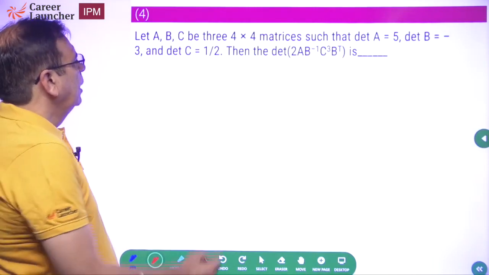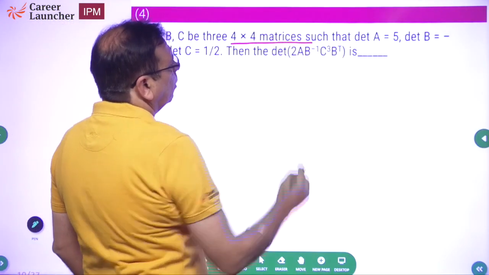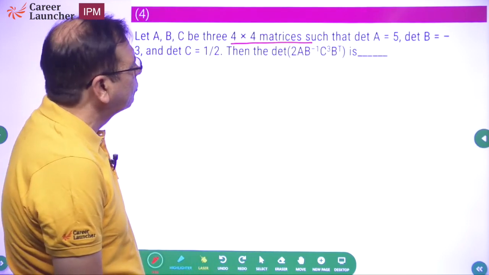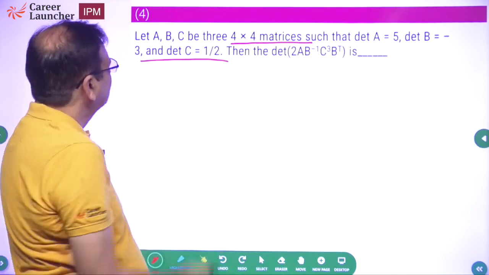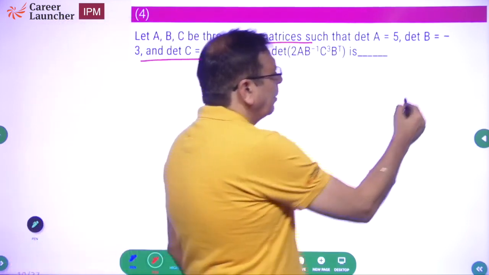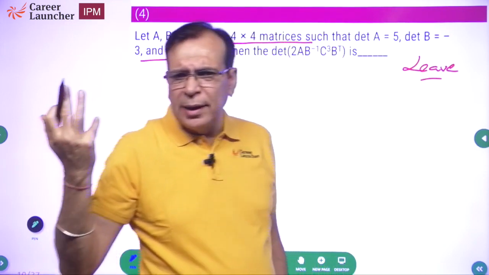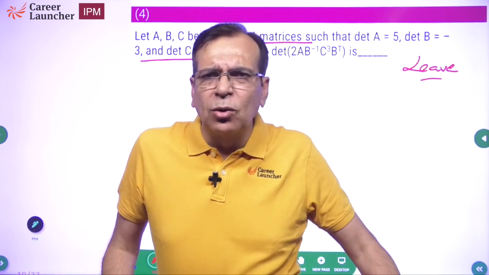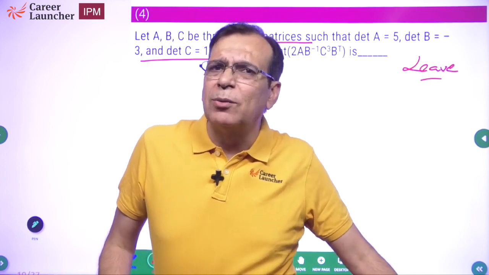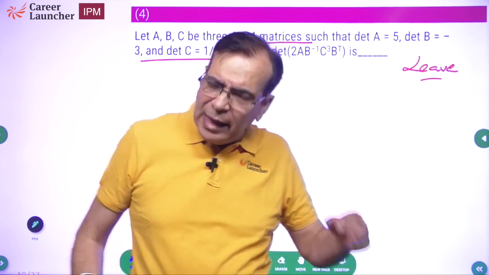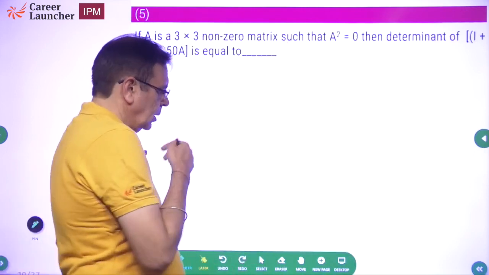Next question. Let A, B, C be 3 4x4 matrices such that determinant of A is 5, determinant of B is 3, determinant of C is half. I am going to leave. Why leave? Determinants I don't know. I have not done maths after 10th. So why will I waste my time on determinants and matrices, topics which I have not studied? Leave, move on. Next question.